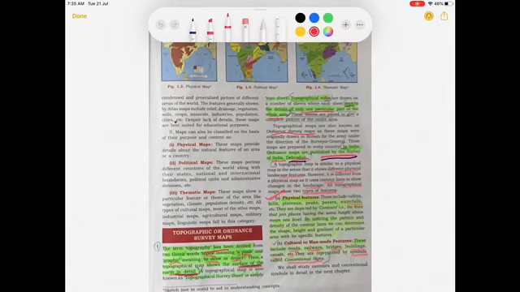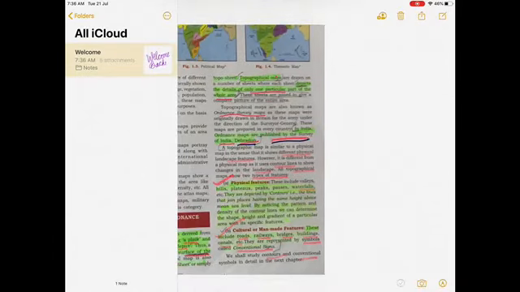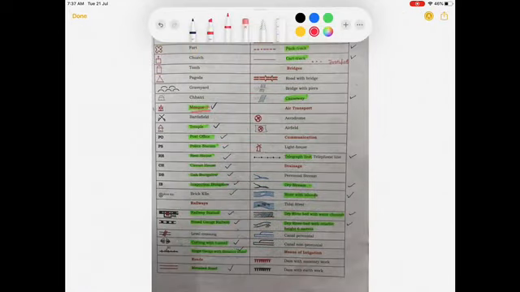So, children, I've already explained to you that when we're talking about topographical map, we study both the physical and the cultural features, and these features we study with the help of contour lines or with the help of the conventional symbols. So, let's talk about the conventional symbols now. First symbol is mosque.